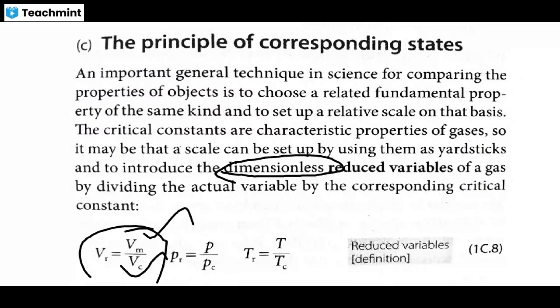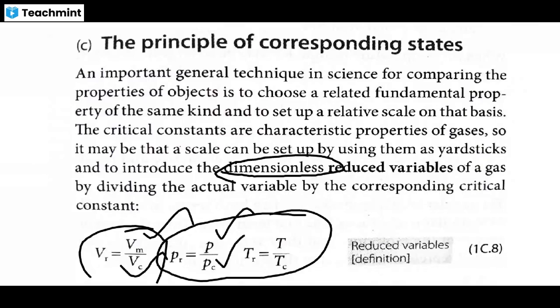Then only can we easily plot the graph. If you have dimensions and units, you cannot plot in a graph. You need unitless numbers to plot in a graph, to get a straight line or curve and interpret the graph. So it is easy to reduce. The reduced variable is simple: the actual variable divided by the critical constant is the reduced variable.